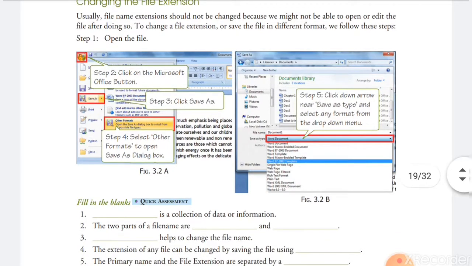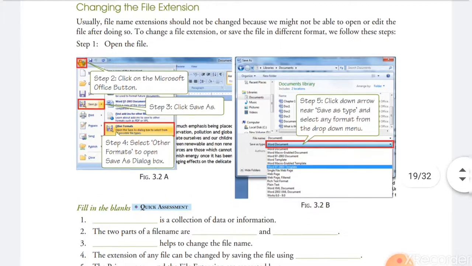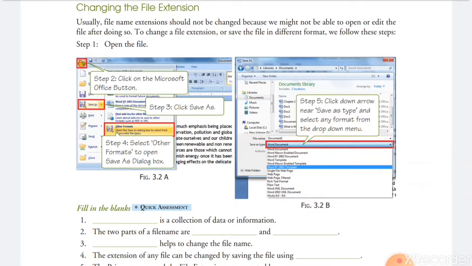If you change it, how will you open it in MS Excel? An MS Excel file you cannot edit, and you cannot put the formula in MS Word. So there is a big problem. Usually we cannot change the extension of the file, because when you change the extension, it means you have changed the type of the file, and that will not allow you to open and edit it. So it will be more difficult.